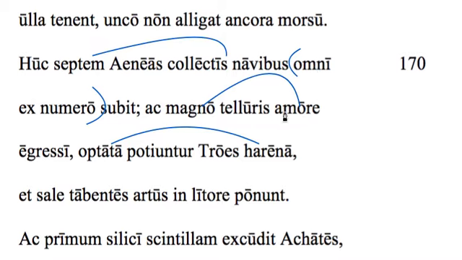We've got magno amore, with a great love of land. This is a great example of an objective genitive. So we have regular possessive genitives, and then we can also talk about subjective genitive versus objective genitive. So let me try to explain that real quick. When I say a love of land, I don't mean the land loves something, right? I mean that I have a love for the land. So the land is the object of my love. So if I say with a great love for the land or of the land, that's an objective genitive.